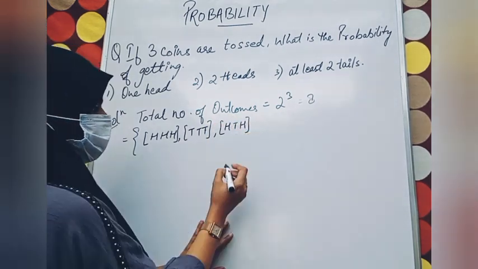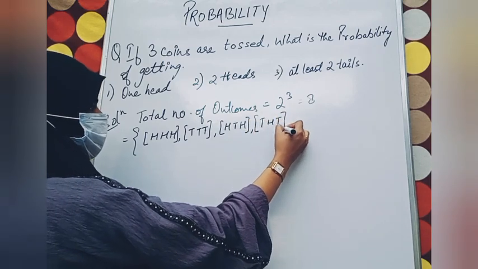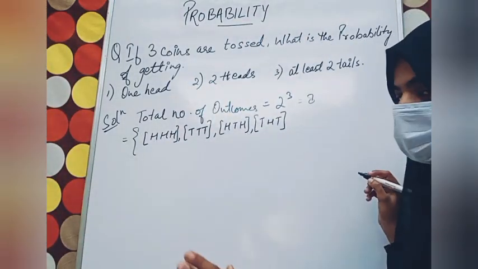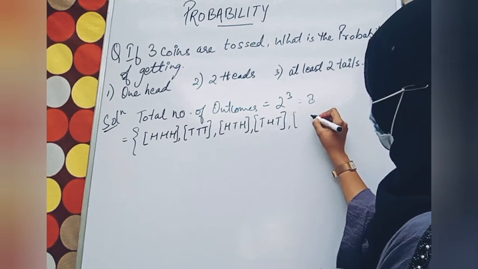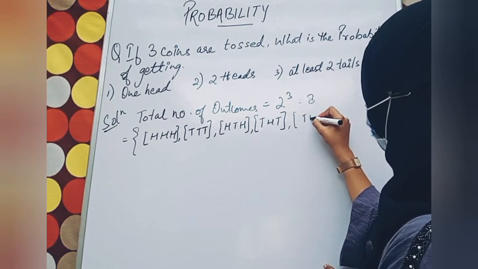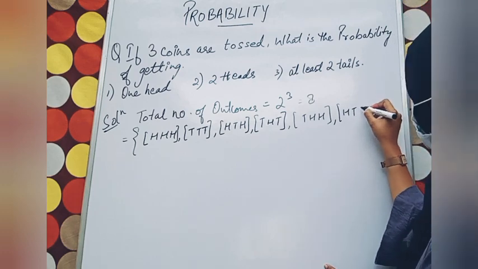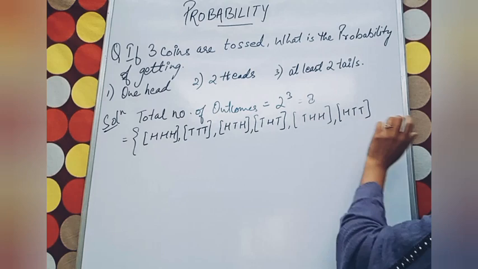See carefully what I am doing. Tail, head, tail. How many? 1, 2, 3, 4. Fine, 4 are done. Now we have to make 4 more. Tail, head, head. Head, tail, tail. How many? 1, 2, 3, 4, 5, 6.